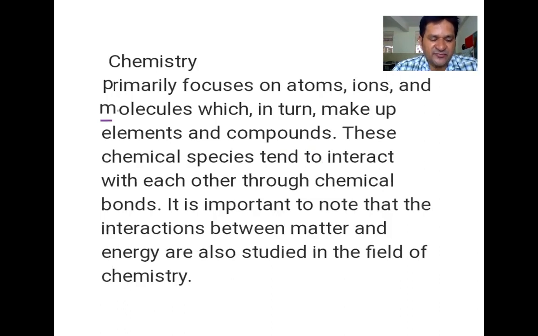Element, the basic form of an element is atom or ion or molecule. Atom means single atom. Ions means it's ion. When it loses its electron, valence electron, it will become an ion. Molecules means when two or more atoms combine to form a molecule, it is a molecule.